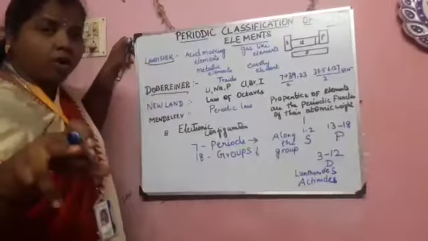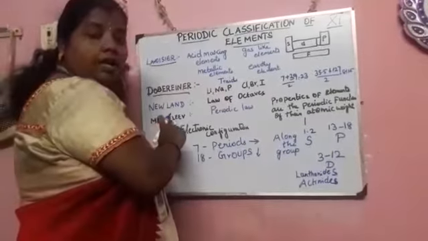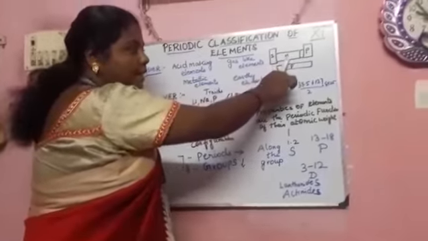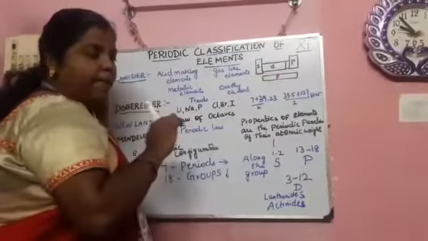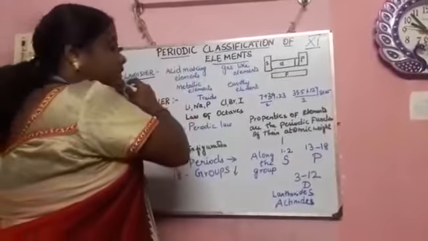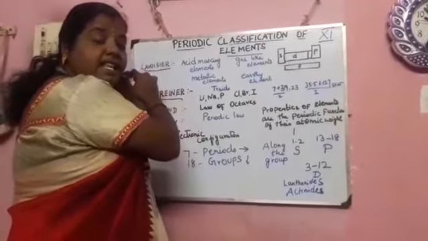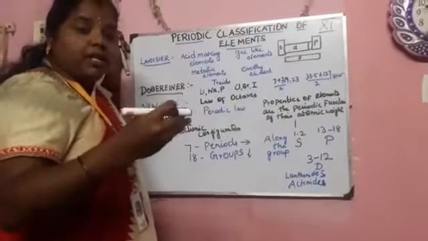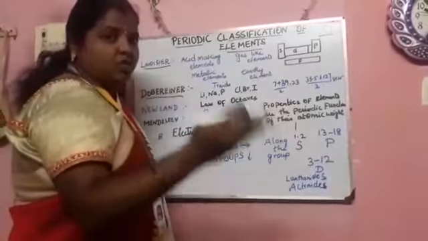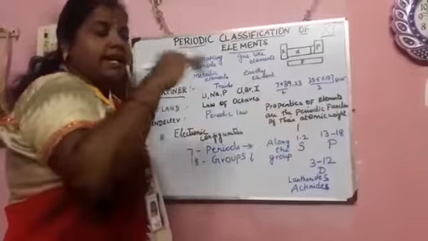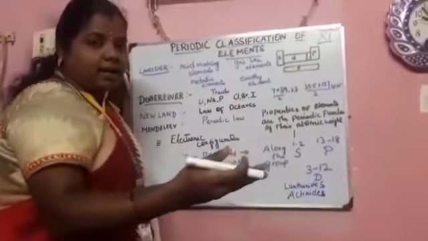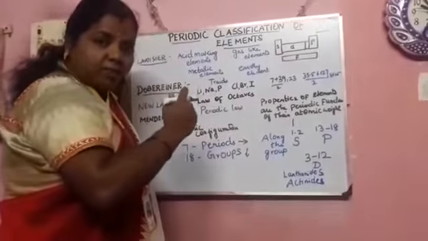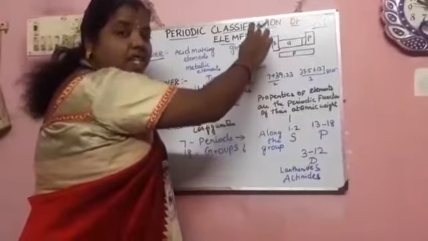Before the electronic configuration, you should know that the periodic classification has 4 blocks: the S block, D block, P block, and the F block. The elements are arranged according to the valence shell in those blocks. What is meant by the valence shell? It relates to the combining capacity with other elements. If you see the S block elements, all the elements present in the S block have the valence shell at the S only.